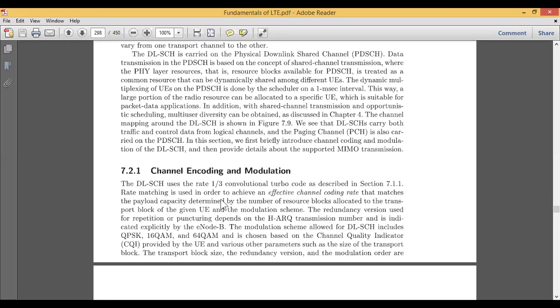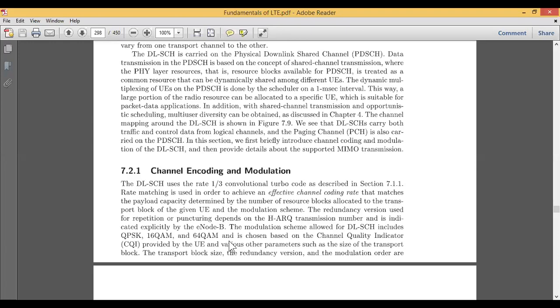Now when it comes to modulation, which type of modulation do you want to make use of? The modulation schemes allowed for this shared channel are QPSK, that is, quadrature phase shift keying, 16-QAM, or 64-QAM, and they are chosen based on the channel quality indicator, which is provided by the user equipment.